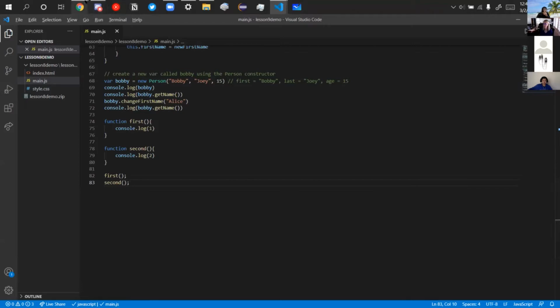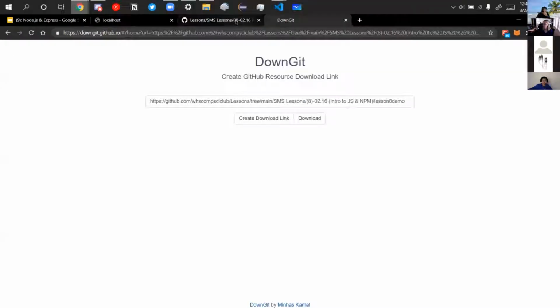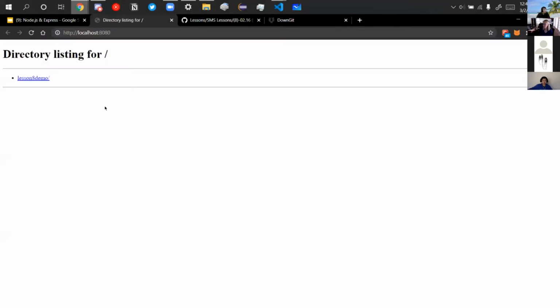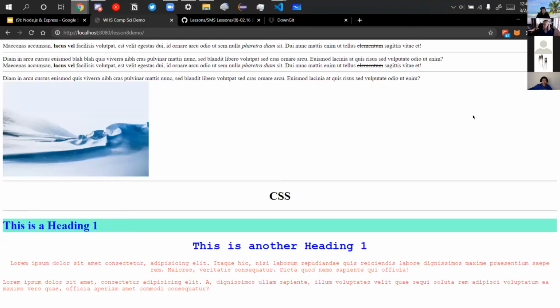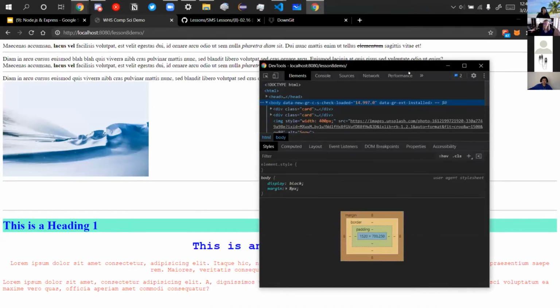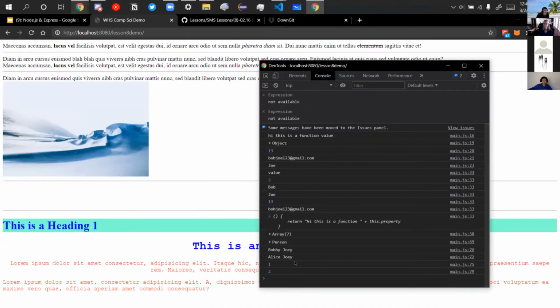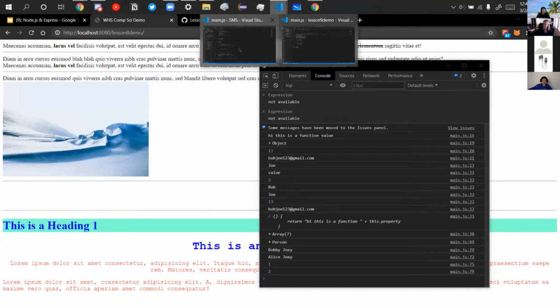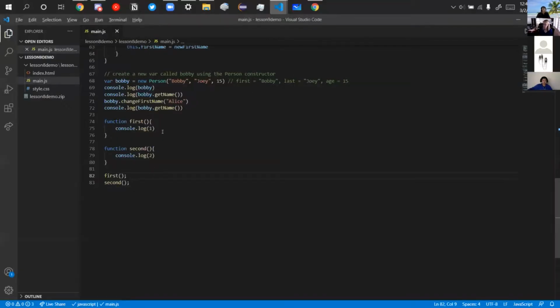Okay, so now let's go back. If I open up my console on the side, oh, I have it open on the side. That's okay. But you see, we get console 1 and 2 in the bottom, right? So that's pretty cool. But however, when we're coding in a real workspace environment, not just pretending 1 and 2.